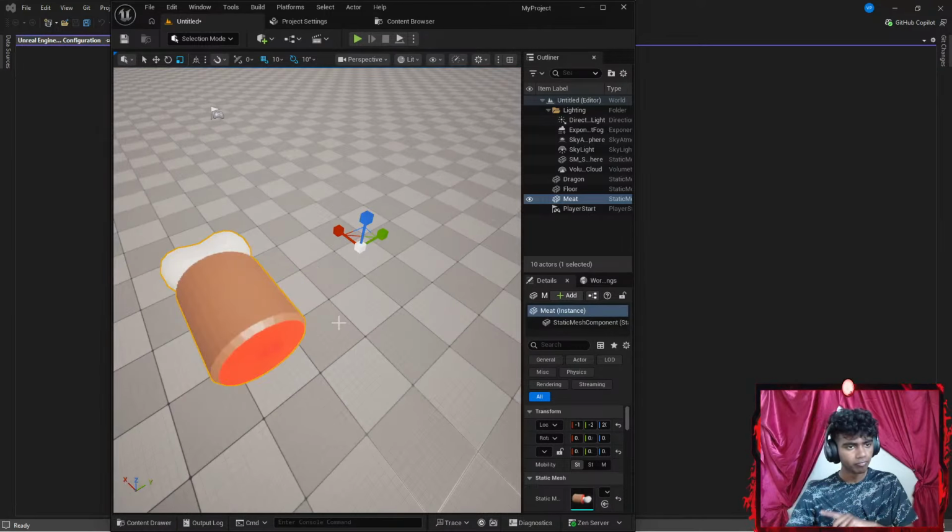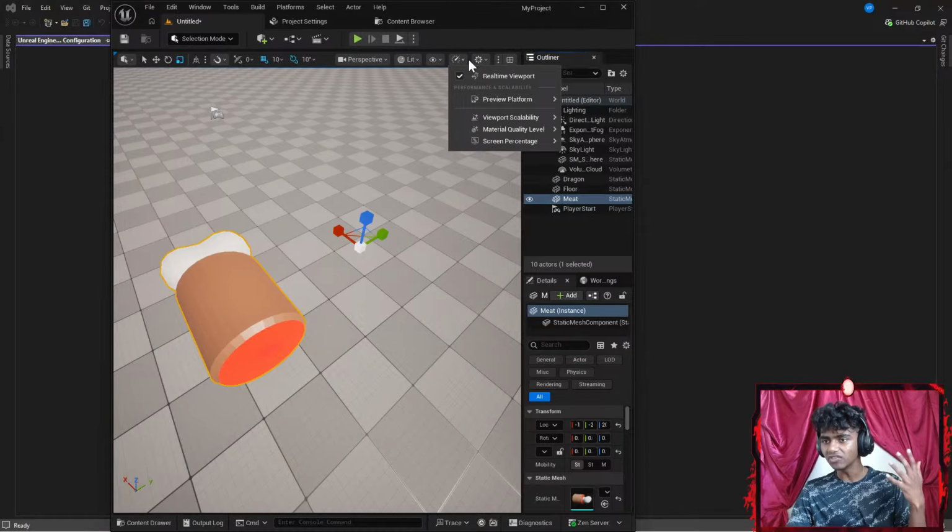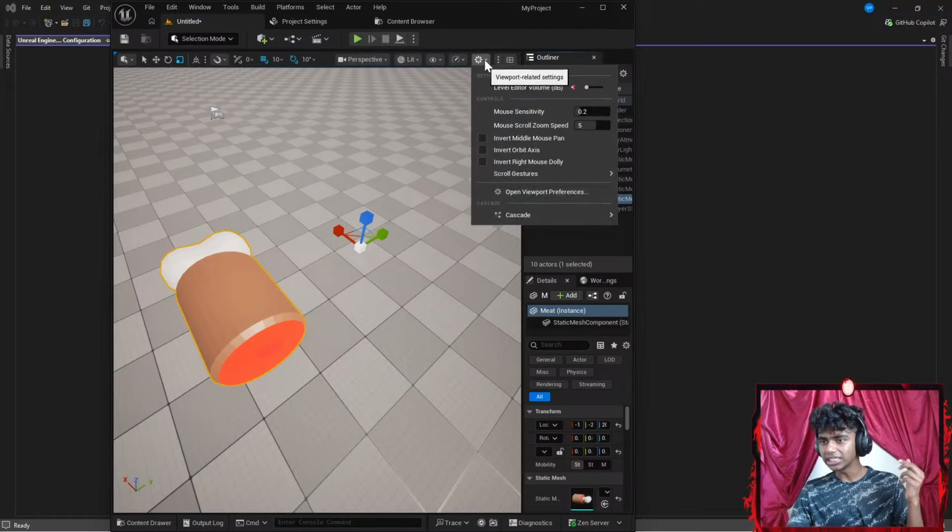Okay, someone says click on the speedometer on the top right and set viewport to low, it makes movement smooth. Oh, I could actually check it. Where should I click the speedometer? Do you guys see a speedometer here? I remember when I first started my Unreal series, one of you guys told me about the speedometer.